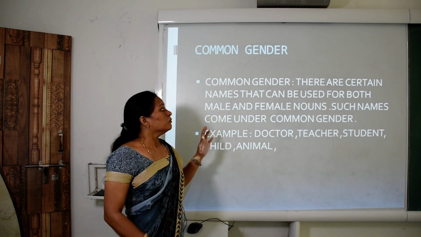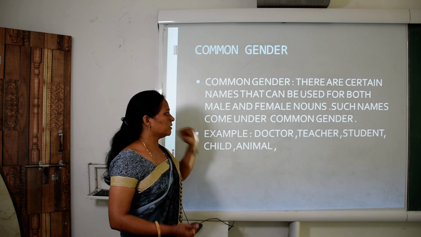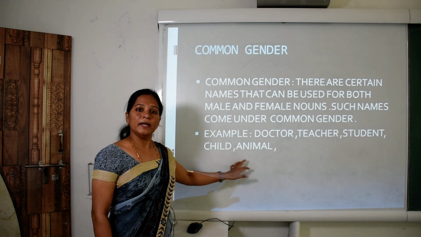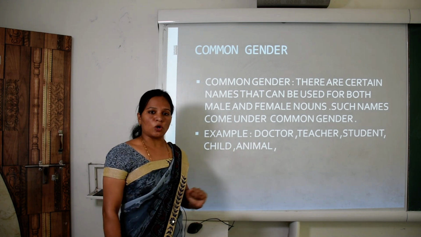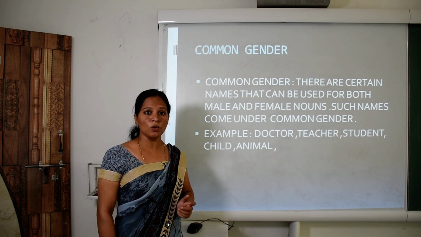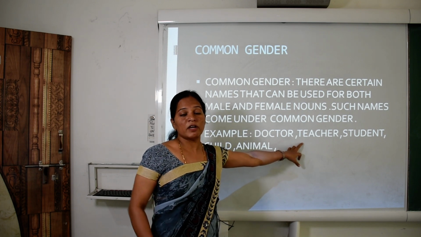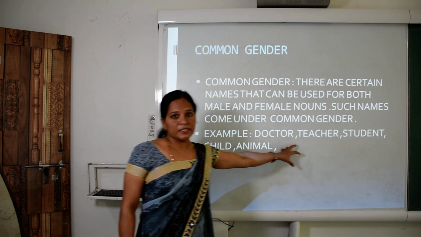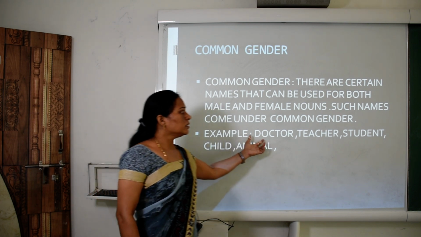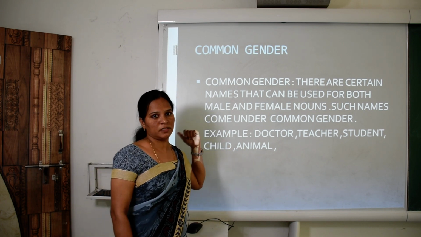So children, we use both male person or female person, that is a common gender. For example, doctor, teacher, student, child and animal. So children, doctor. While listening to the word doctor, can you distinguish between male and female? No, it's not possible. So children, teacher. While listening to the word teacher, can you distinguish between a male teacher or female teacher? No. So children, doctor, teacher, student, child and animal come under this common gender.